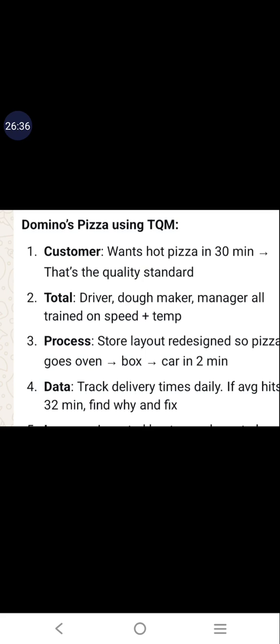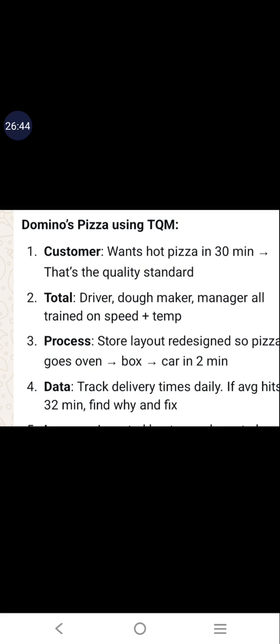So these are the different needs for quality, why quality is needed in a company. For all these reasons, quality has to be maintained by the company as well as in the product. I hope you understood the need for quality in a product. Finally, we will close the session with a Domino's pizza example. As I said, TQM, total quality management.